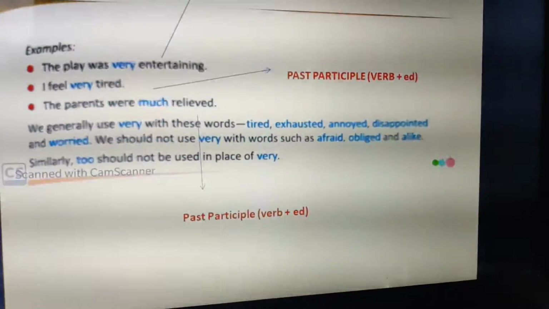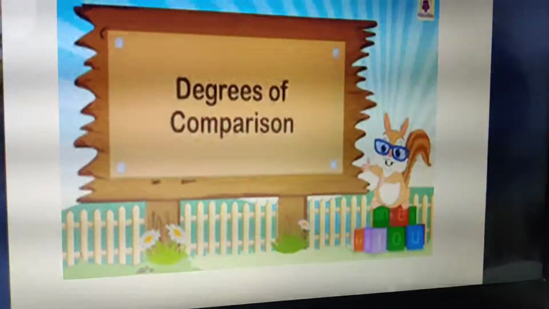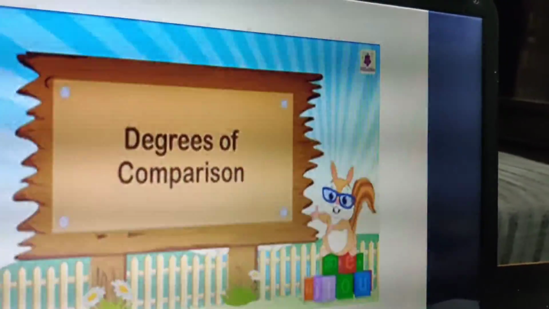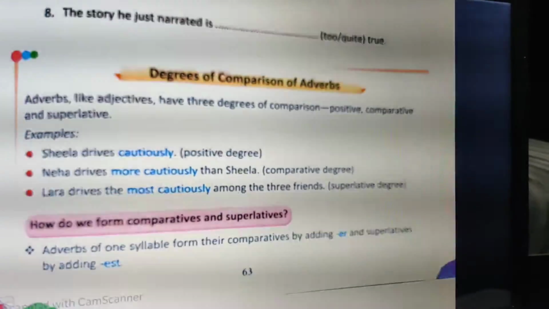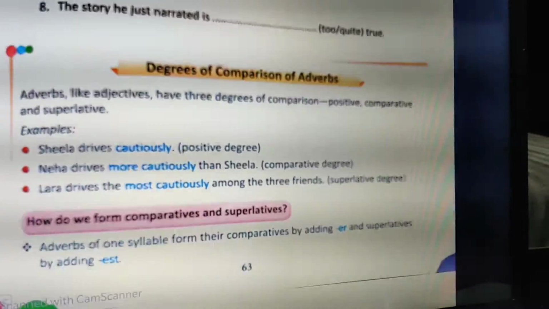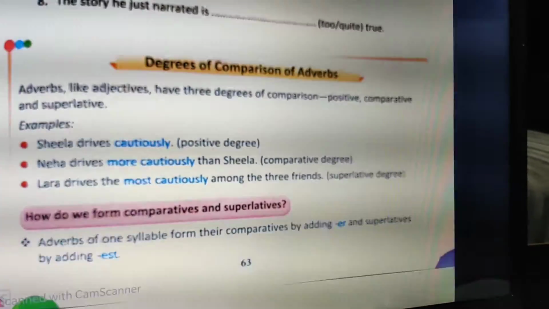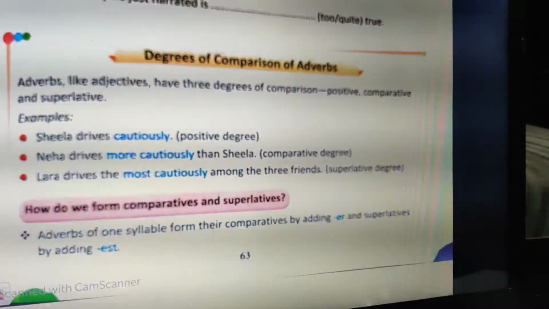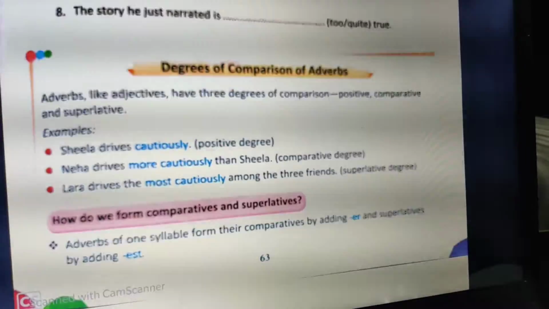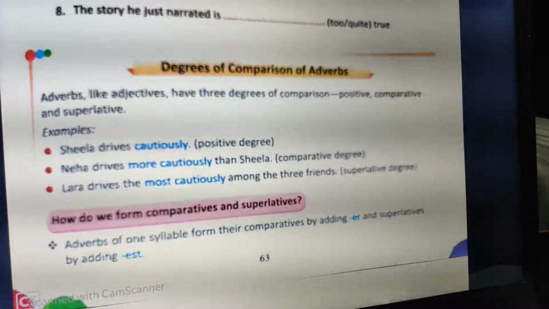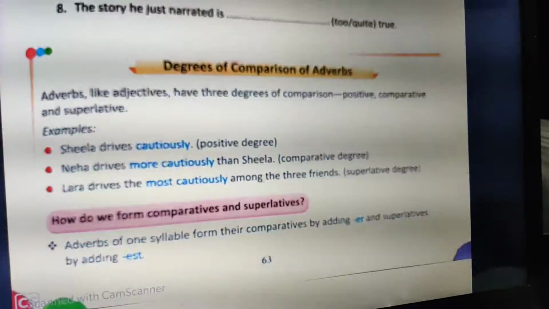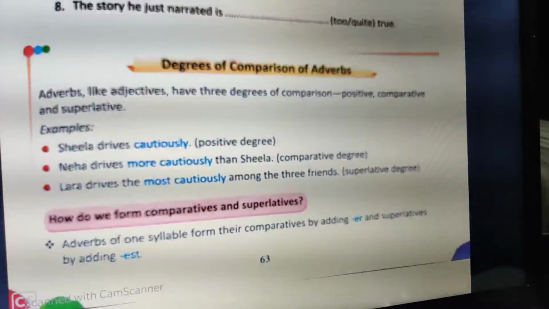Clear? Now let us move to the next one, which is degree of comparison. We have already done degree of adjective. Now we are going to study the degree of comparison of adverbs, which is somewhat similar in both cases. The adverb has the same degrees as adjectives. If you remember, we studied three degrees in adjective: positive, comparative, superlative. Positive degree is when you are simply stating a quality. A comparative degree is when you're comparing the quality of two persons, and superlative is when you're talking about the highest quality, right?